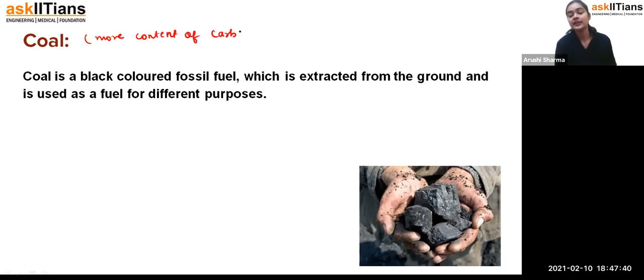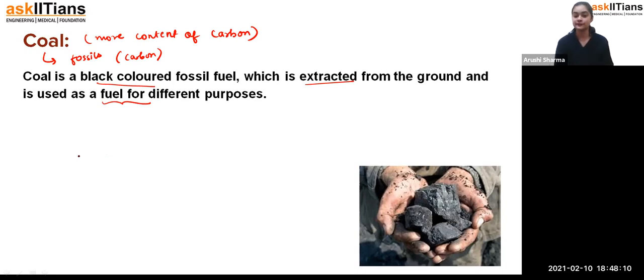Because, students, we are getting coal from fossils, and we know that living organisms are made up of carbon compounds. That means we have fossils, and from those fossils we are converting it into coal, so the carbon content is transferring into that. That is why coal has a high content of carbon, and it is a black colored fossil fuel which is extracted from the ground and is used as fuel for different purposes.